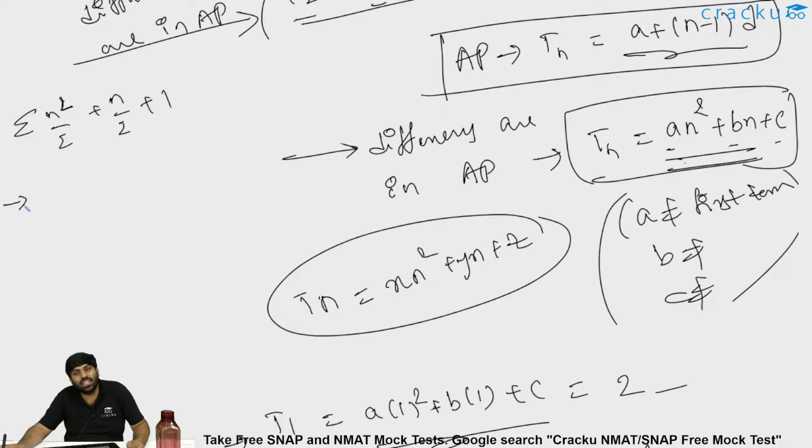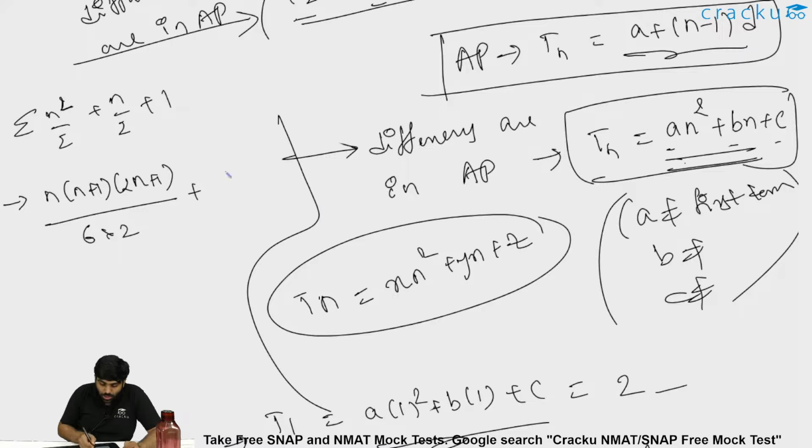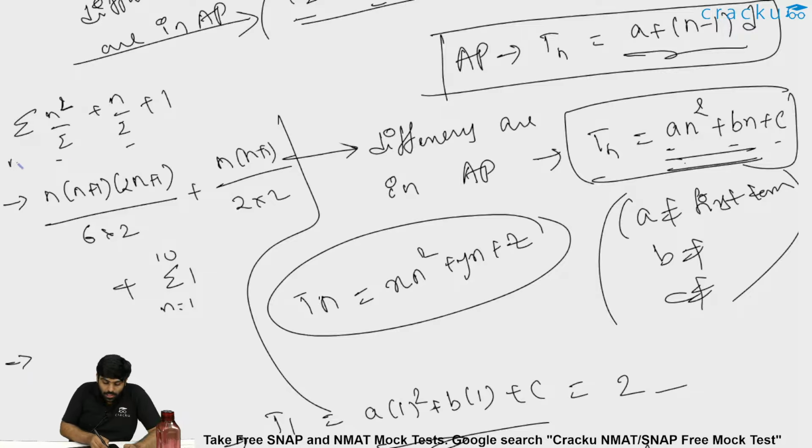Now, what is the summation n square formula? Summation n square is n into n plus 1 into 2n plus 1 by 6. So this should be n into n plus 1 into 2n plus 1 by 6 into 2 is already there, plus summation n by 2. What is summation n by 2? Summation n is nothing but n into n plus 1 by 2. So this should be n into n plus 1 by 2 into 2 is already there, plus summation 1. But 1 how many times are you adding? n equal to 1, n equal to 2, n equal to 3, so on till 10. So this summation 1 from n equal to 1 to 10 is nothing but 1 into 10. So basically here n is equal to 1 to 10.